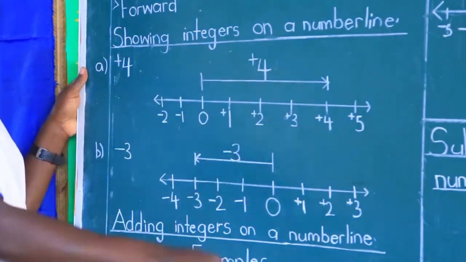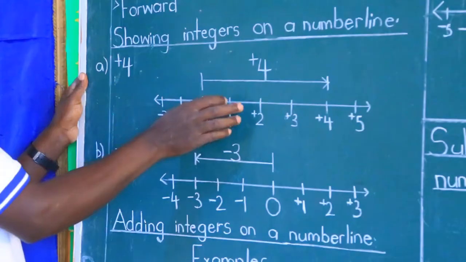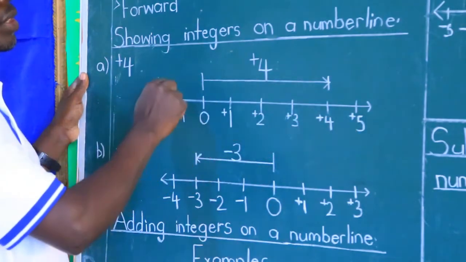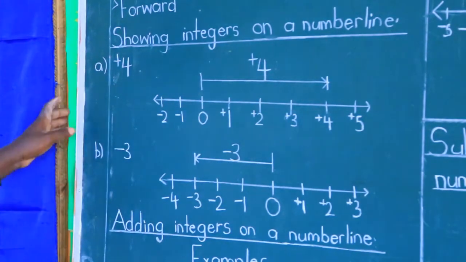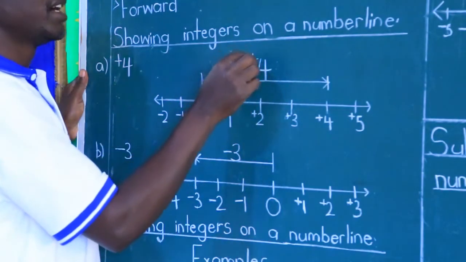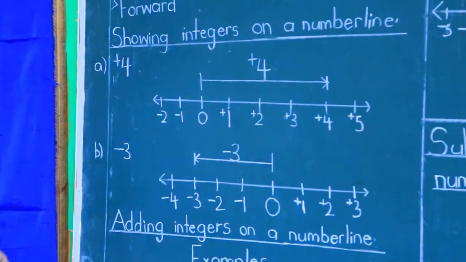So that's how we count positive 4. Start from 0, count towards the positives. 1, 2, 3, 4. Draw that and then show the movement of the arrow, which is positive movement. And name it positive 4.